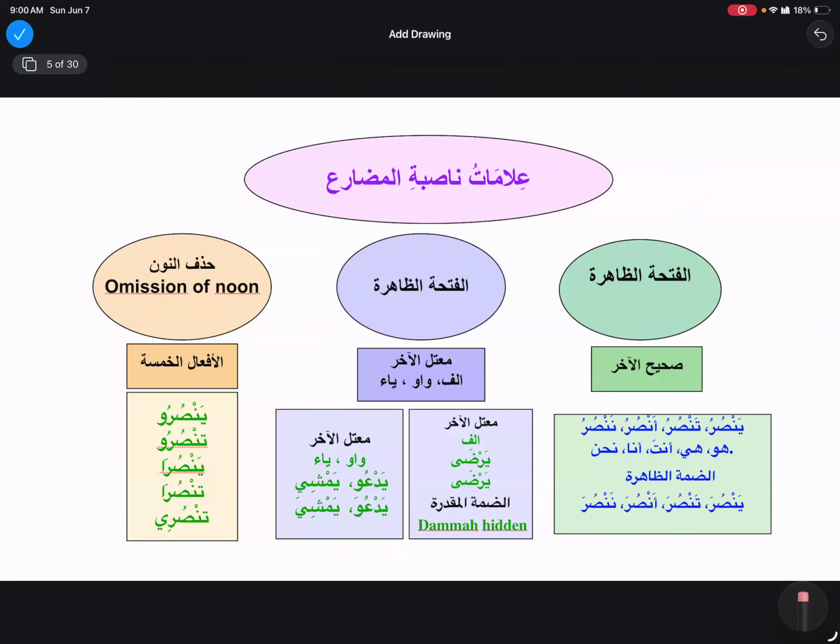Now fi'l mudari'a as a nasiba. So how we are going to see that when it is nasab? Same idea. Fathatul zahira we're gonna see in sahihul akhir. So yansuru will change into yansura, tansura, ansura, nansura.